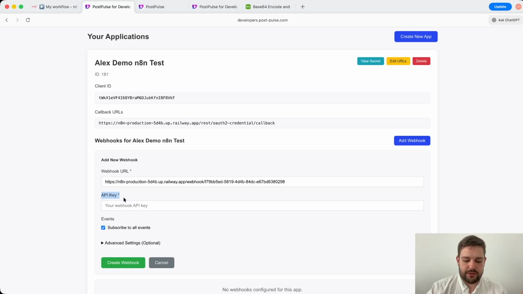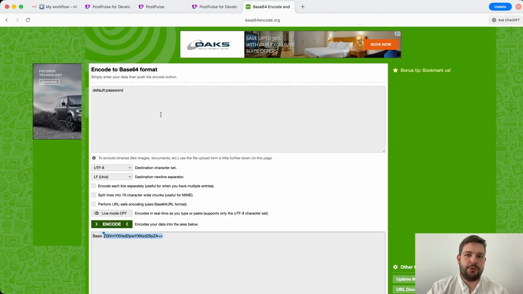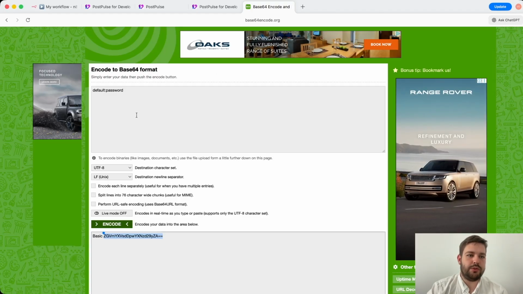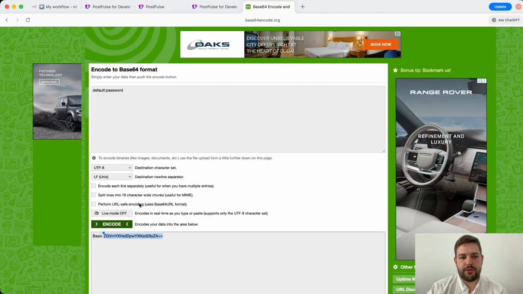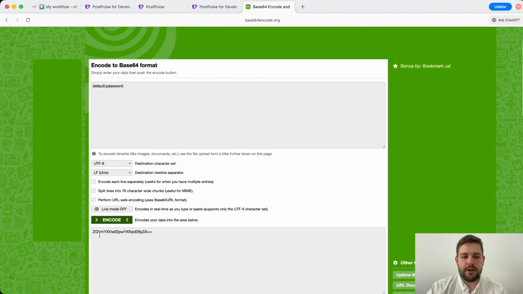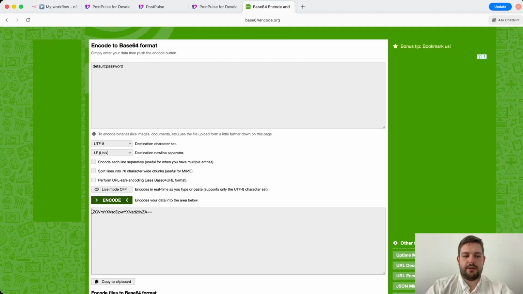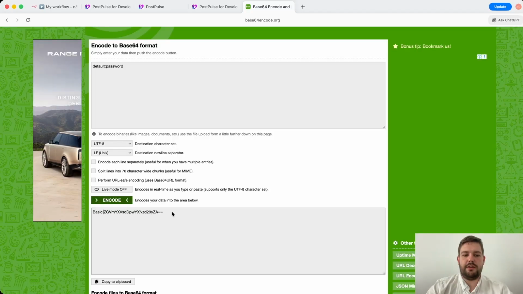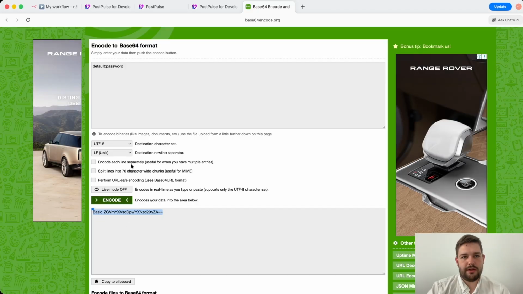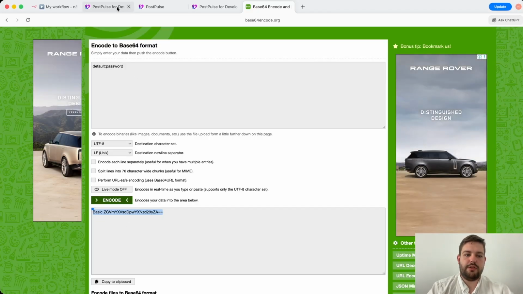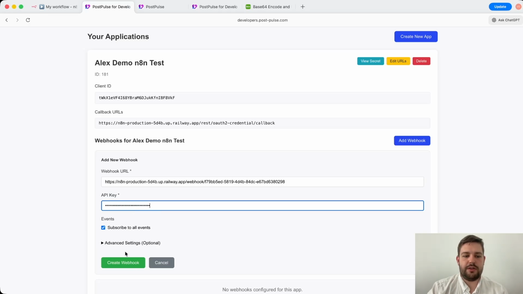So currently it can be just an API key, it can be a basic header. So in n8n, we selected basic header, which means that we can go to any base64 encoding tool, like for example this one, and we can just paste username colon password, and we can click encode. This is our encoded header, and Basic should be added before it with a space. So this is the exact header that should be sent to our n8n from PostPulse. So I will just copy this value and paste it here.